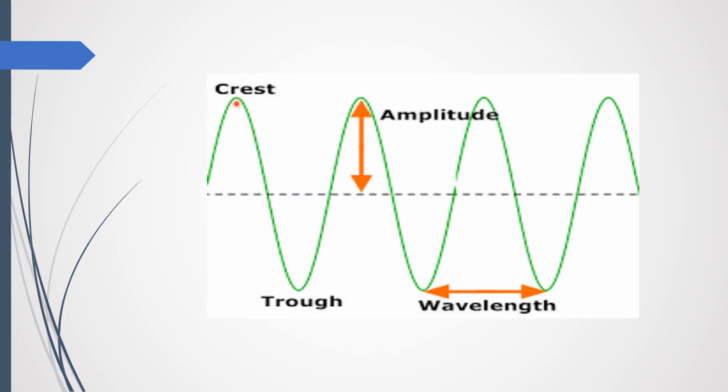A point at which the displacement is at its maximum is known as a crest. The point at which the displacement is at its minimum is known as a trough. Maximum displacement is known as amplitude, and the distance between two consecutive crests or two consecutive troughs, or between a crest and a trough, is known as wavelength. And then we have a wavefront.